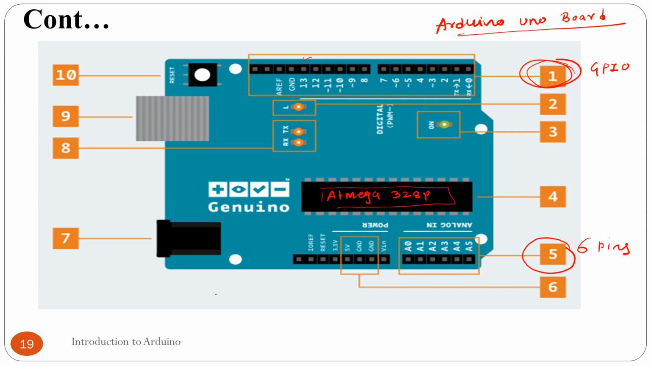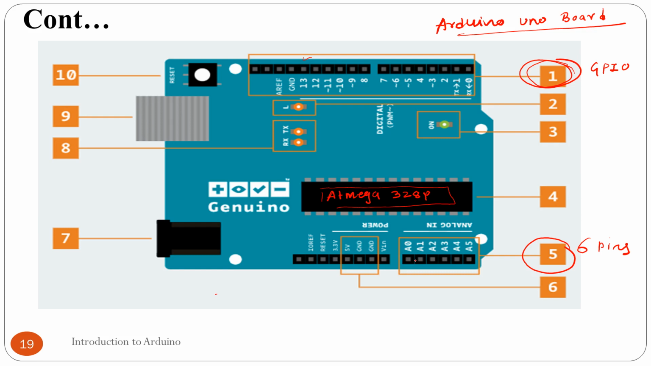Whenever you are dealing with an analog signal, you must connect that analog data to the A0 to A5 pins, because this microcontroller has an inbuilt ADC, and the ADC pins are available on these A0 to A5 pins.